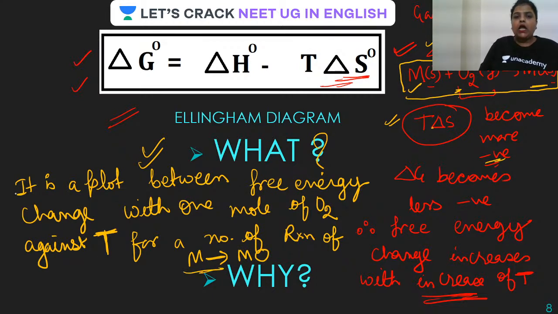I'm repeating. The Ellingham diagram is a plot between free energy change with 1 mole of oxygen against temperature for a number of reactions when a particular metal is getting converted or oxidized to MO, that is metal oxide. Is this clear, guys?